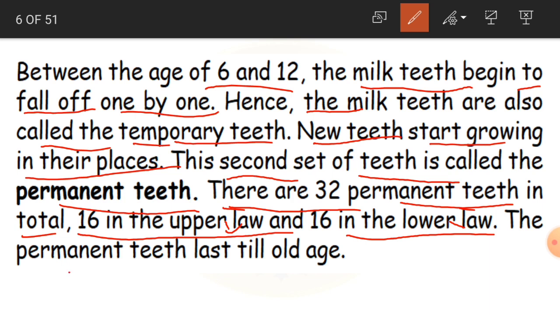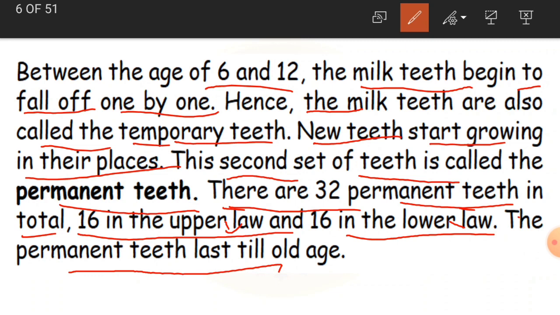Okay, and the permanent teeth last till old age. The permanent teeth that we have got are going to be with us until we get old. After we get old, our teeth start falling off one by one. Now we will become children again, in the old age. Clear, children? Yes.